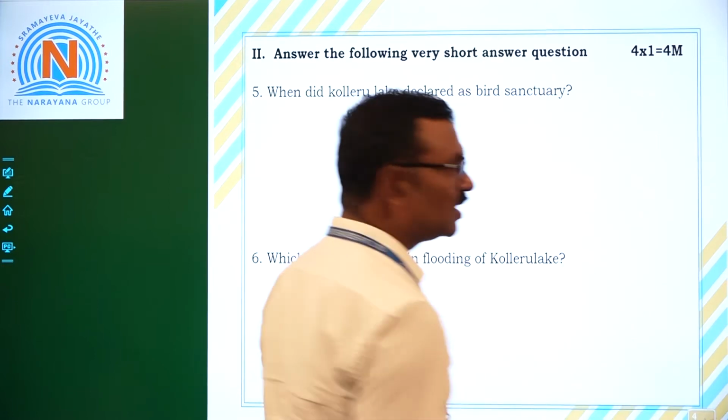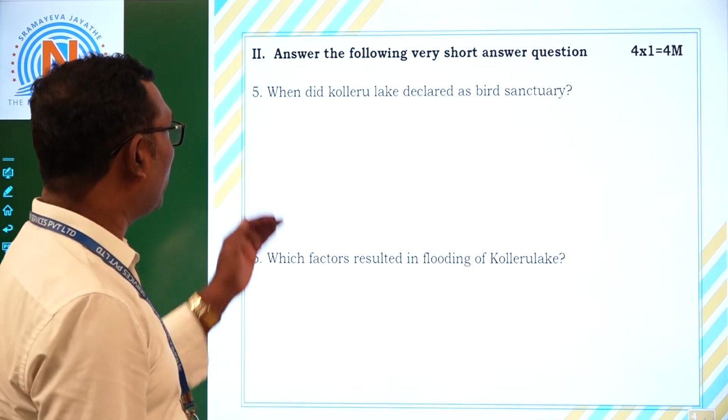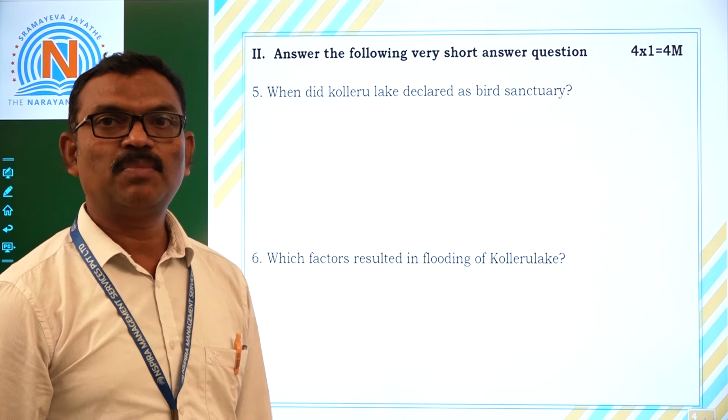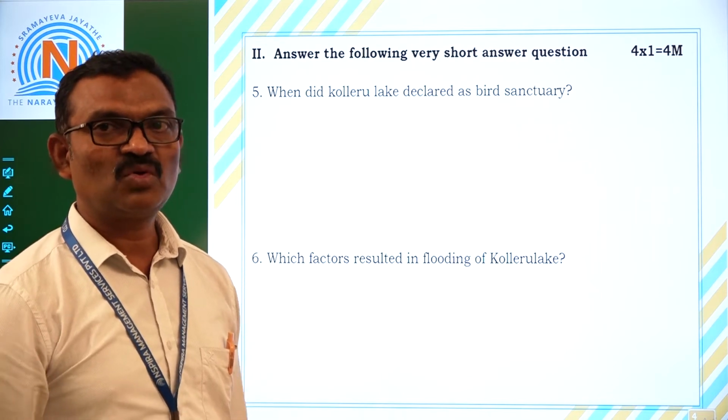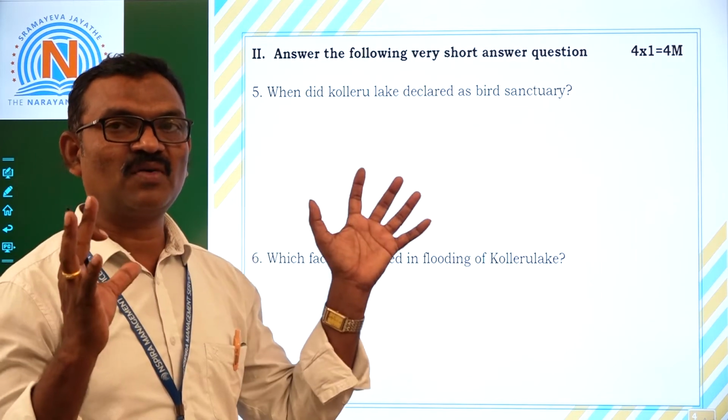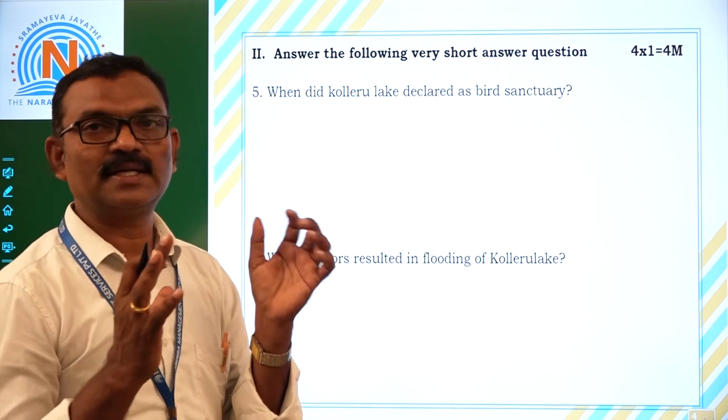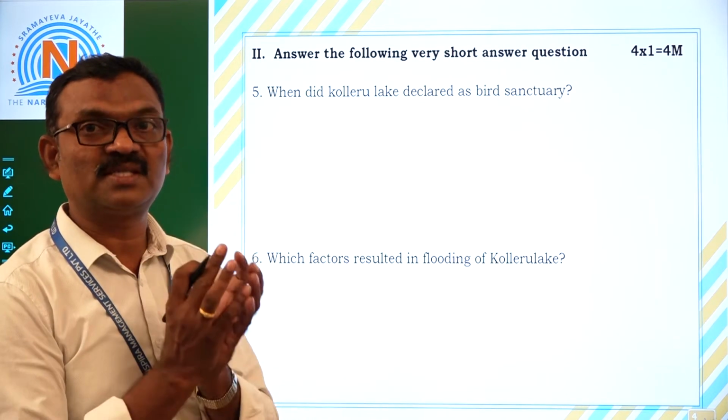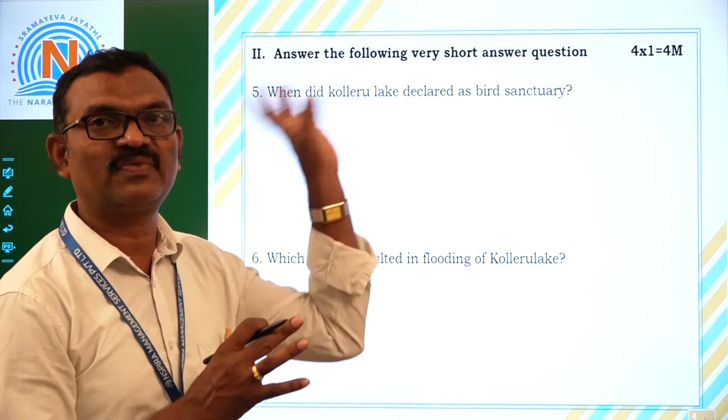Now, let us see very short answer questions. When was Kolleru Lake declared as a bird sanctuary? Kolleru Lake attracts nearly 20 lakh birds every year, from different countries.